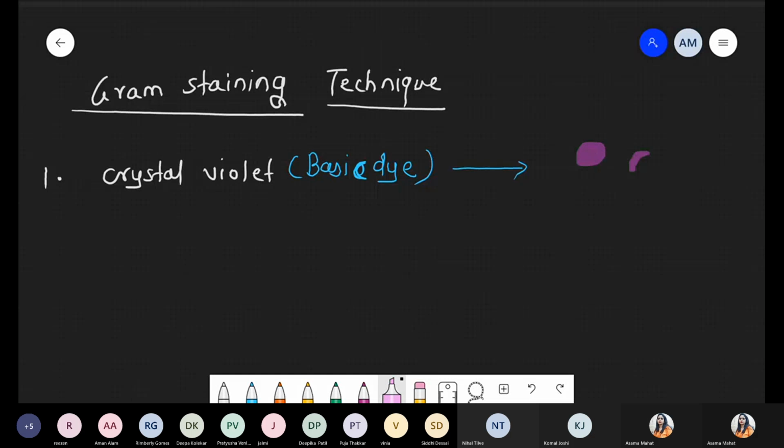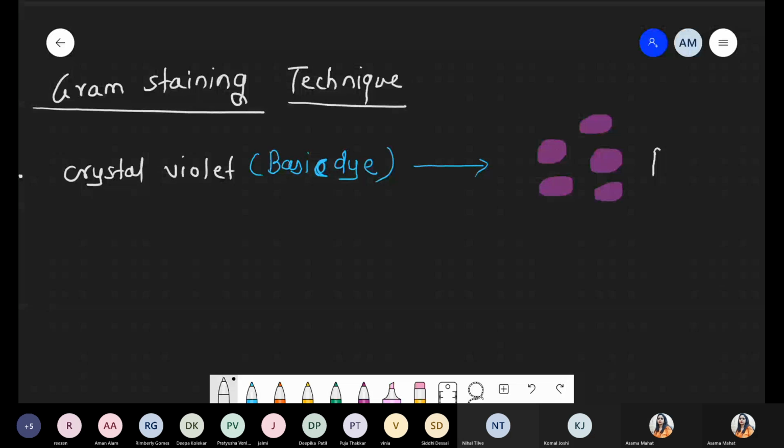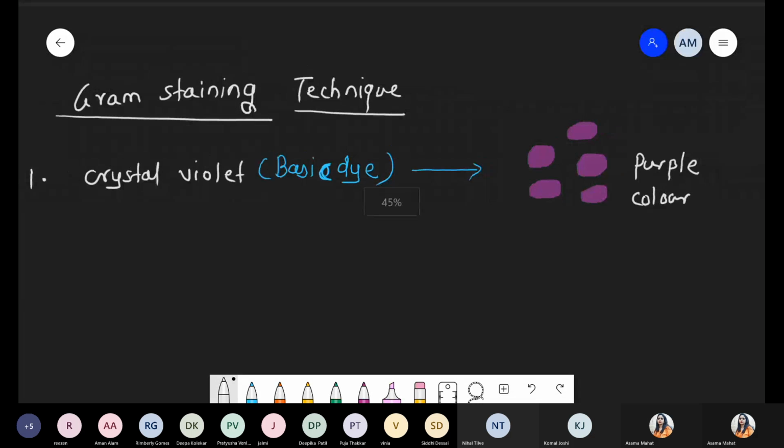So the first stain used is crystal violet.